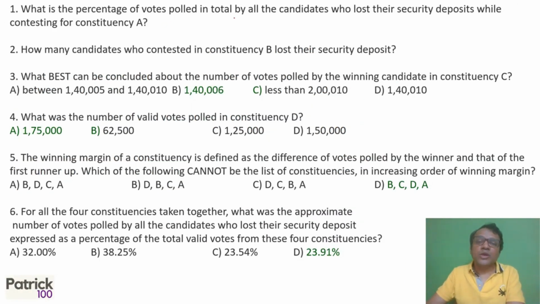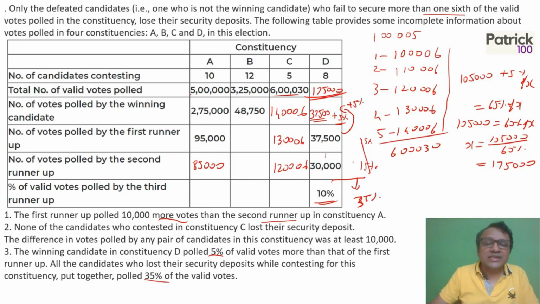What's the percentage of votes polled in total by all the candidates who lost in constituency A? Now 1/6 of 5 lakh will be something around 83,333. 5 lakh upon 6 is 83,333. These three people didn't lose their deposit. If you total these three values, what do you get? 85 plus 95 is 1 lakh 80. 1 lakh 80 plus 2 lakh 75 is 4 lakh 55. So the ones who lost their deposit should total 45,000.